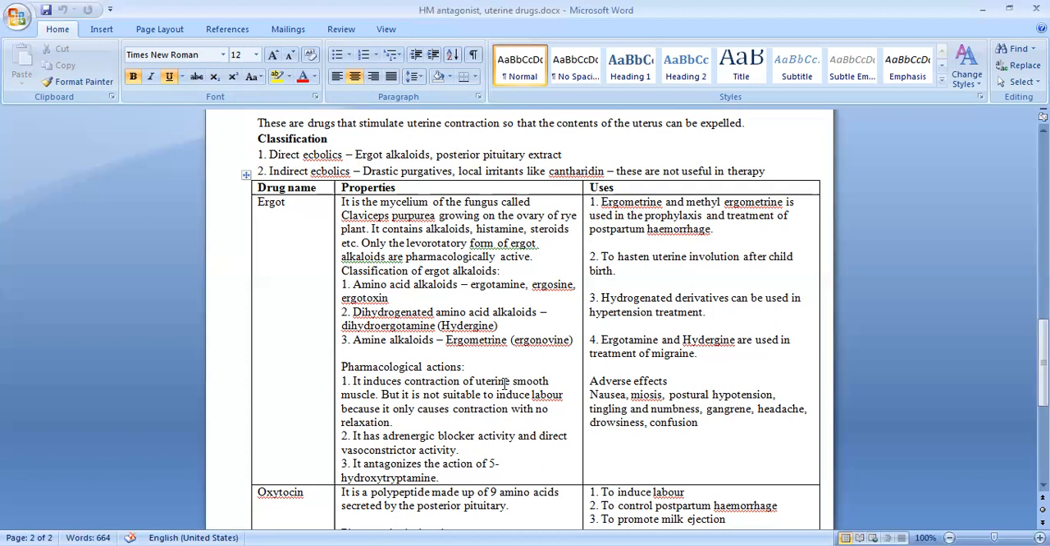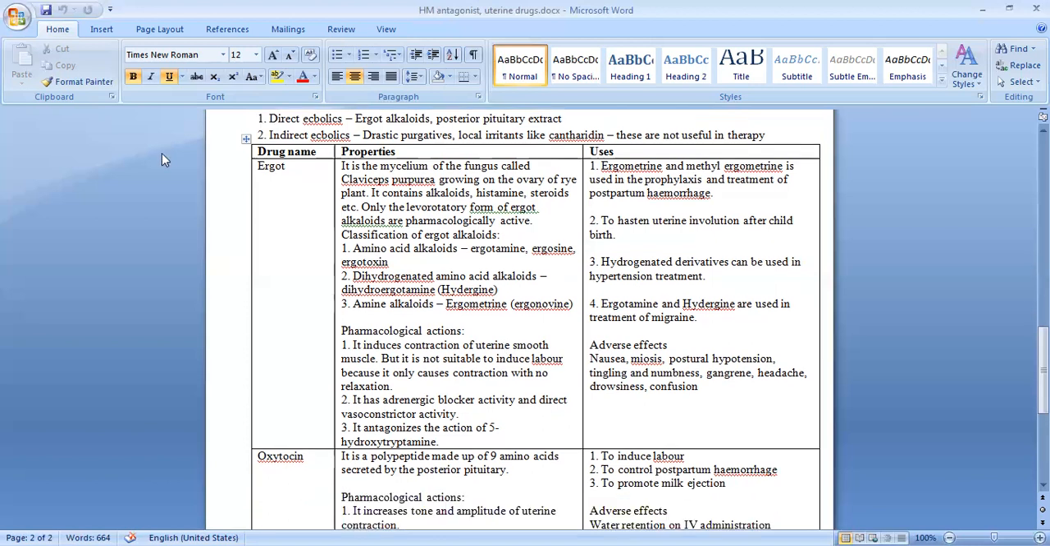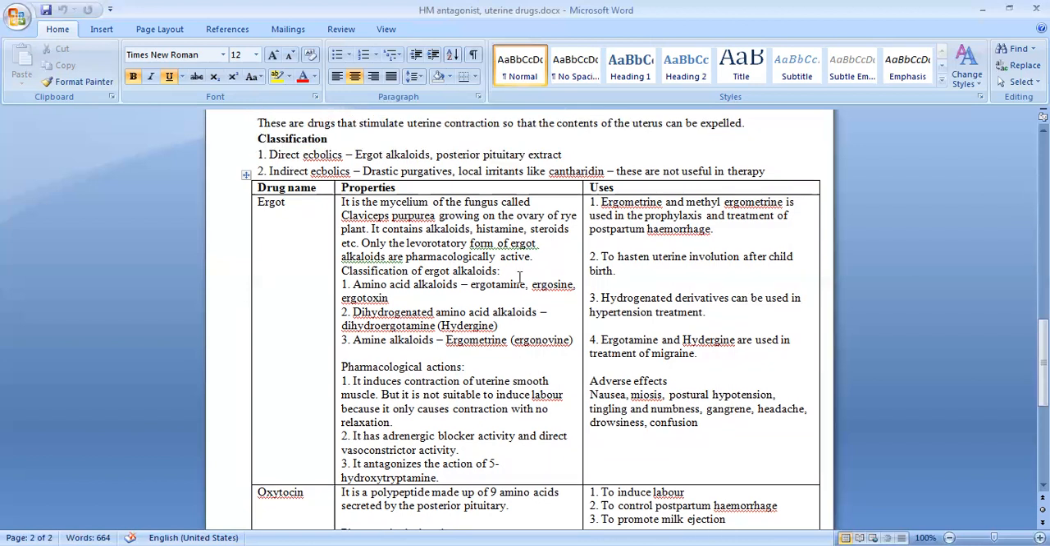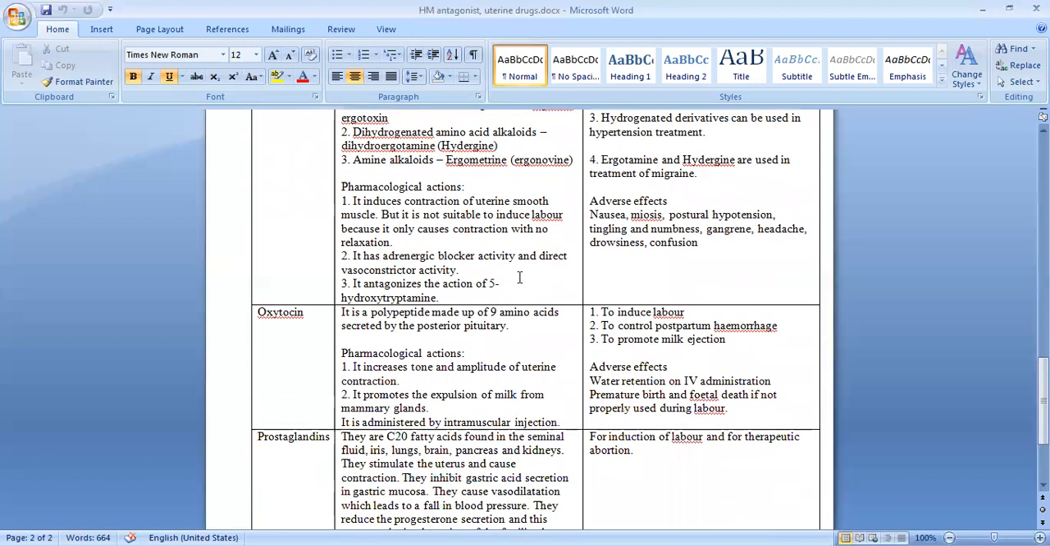In some people, it may lead to gangrene because too much vasoconstriction has taken place. Then they may have headache, drowsiness, and confusion also. So ergot is an ecbolic or oxytocic drug, but it is not used for inducing labor. Oxytocin is the other compound, and that is very useful to induce labor.